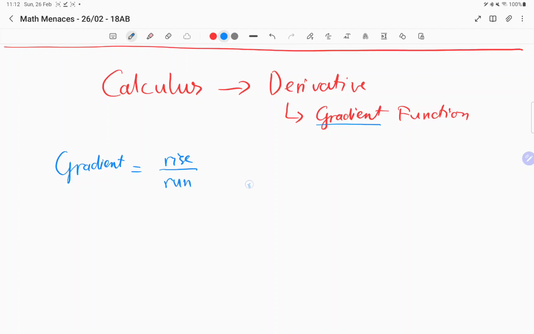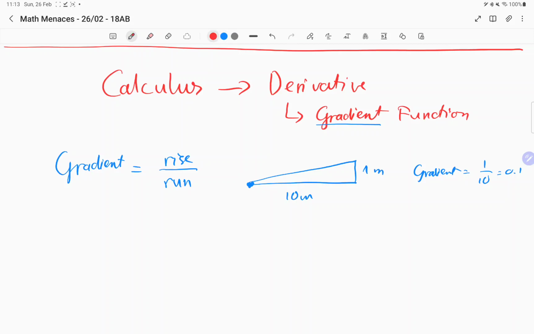So if you're starting at a point here, and then in the next 10 meters, it rises only 1 meter, then the gradient is not that steep, right? So this hill has the gradient of rise over run, 1 over 10, which is 0.1. Okay, you can walk that.